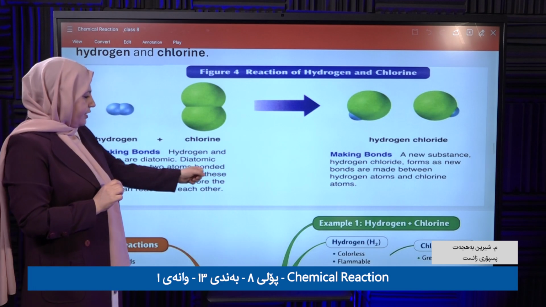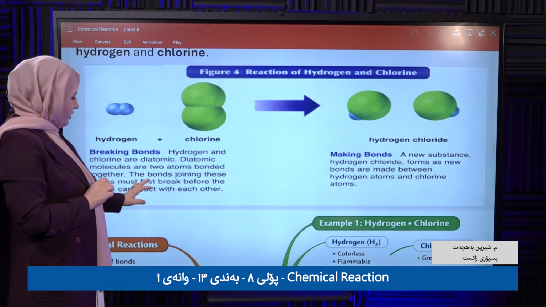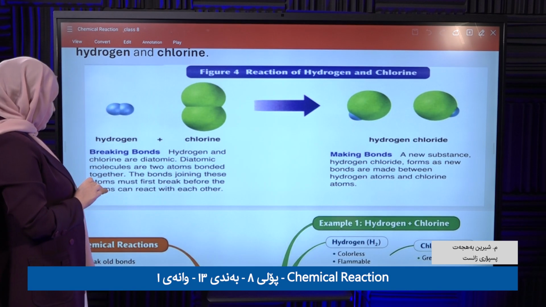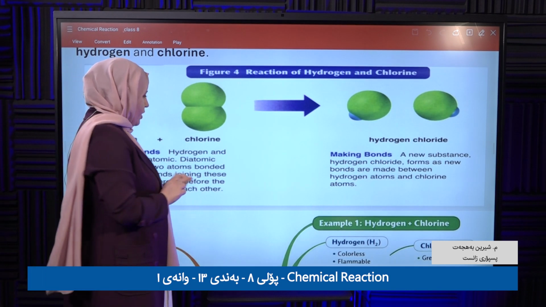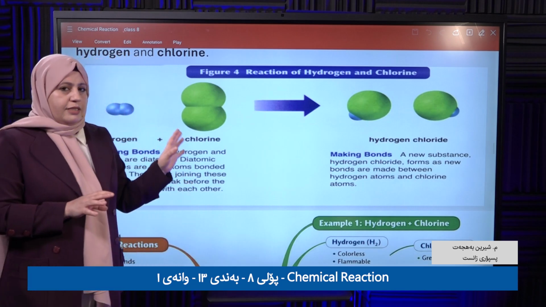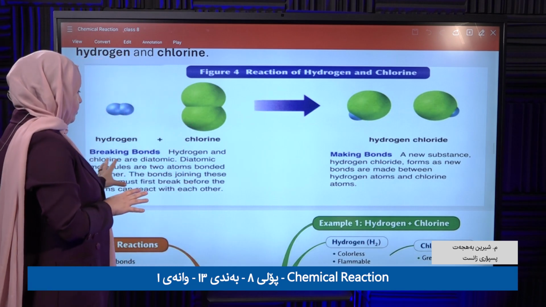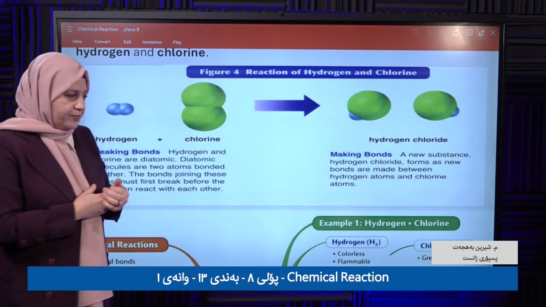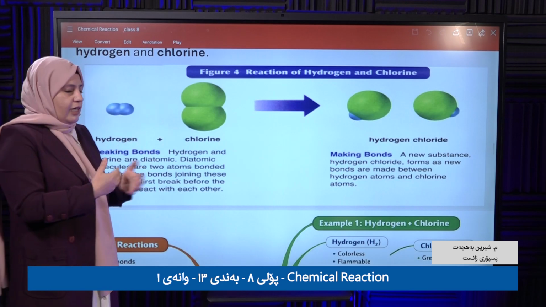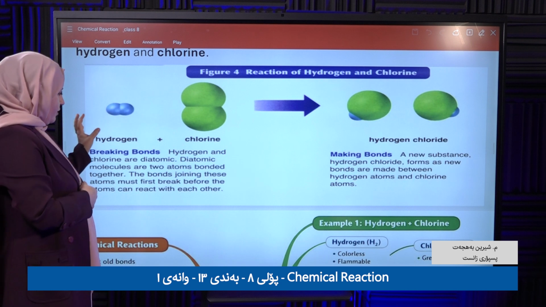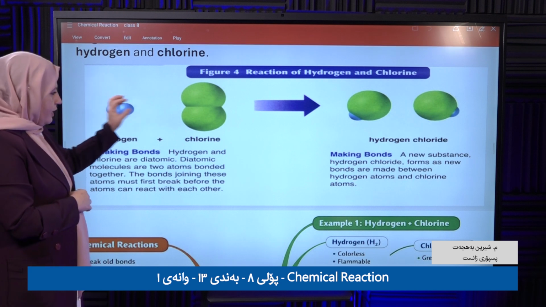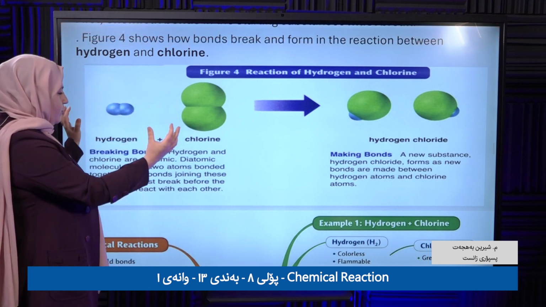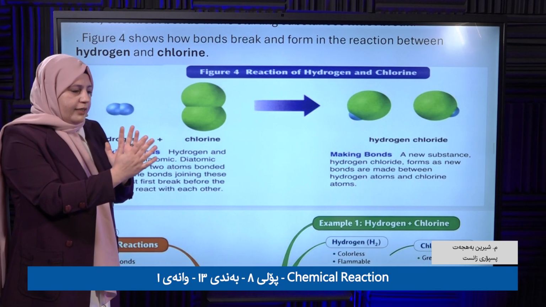The bond joining these atoms must first break for them to react. So the important thing to know from this reaction is diatomic: hydrogen and chlorine are diatomic.